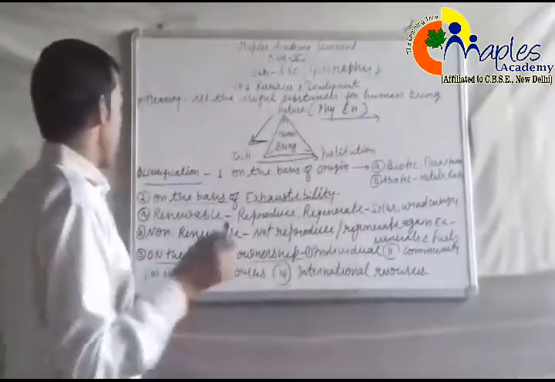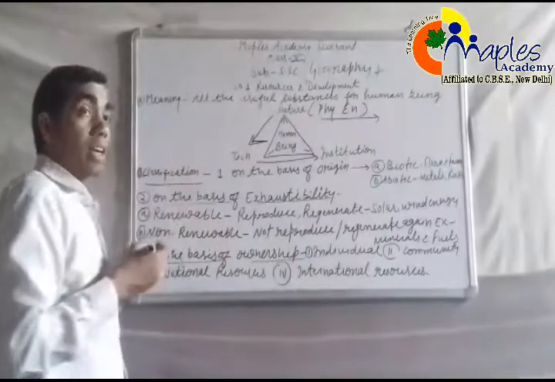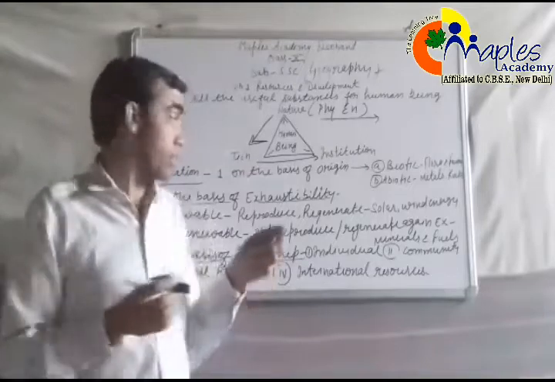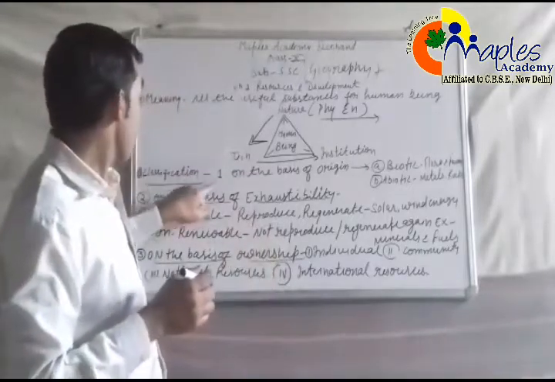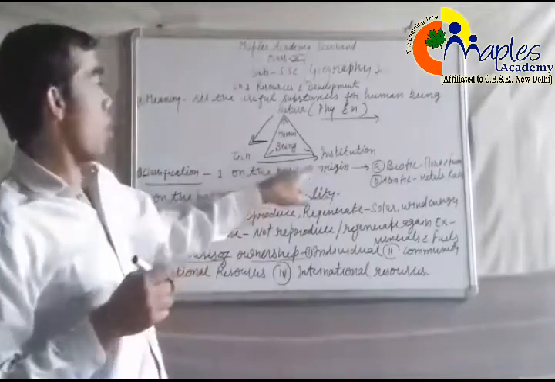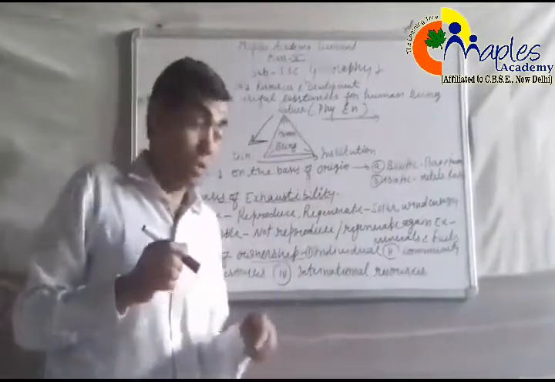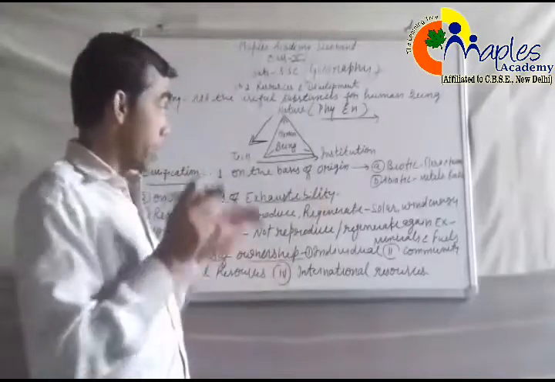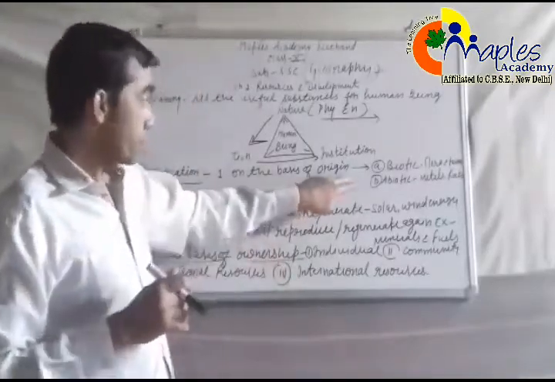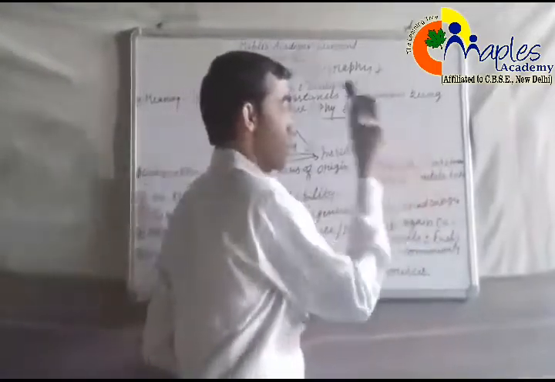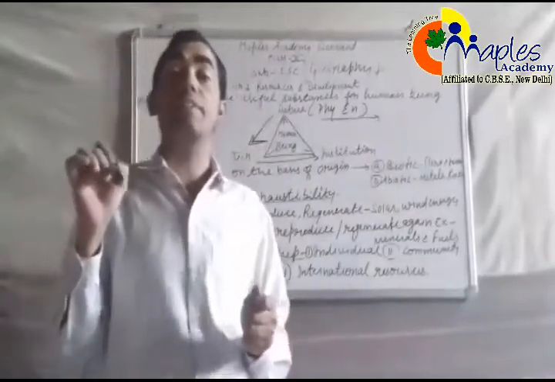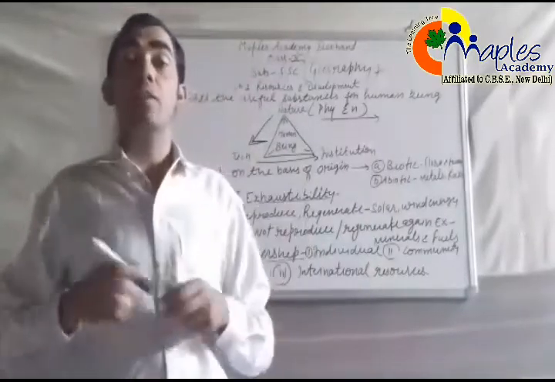Then the important part is classification. What is the classification of resources? There are many bases when we discuss the classification of resources. First of all, on the basis of origin, when the resources were formed, there are two categories. Number one, biotic resources. What is biotic? Biotic means all the living things which have life.